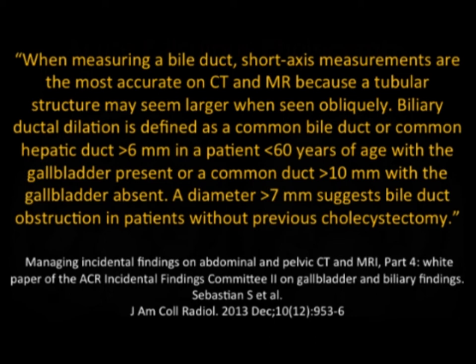A diameter over 7 millimeters suggests bile obstruction in patients without previous cholecystectomy. So again, those are the measurements. 7 millimeters, gallbladder in place, you need to evaluate further. And again, depending on the imaging findings, dedicated CT scan of the liver and biliary tree, perhaps MR with MRCP, or ultrasound are all viable alternatives.